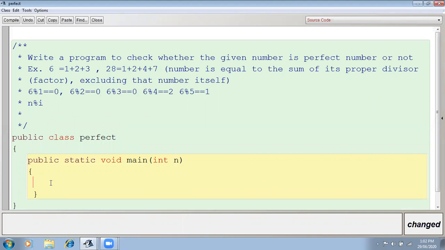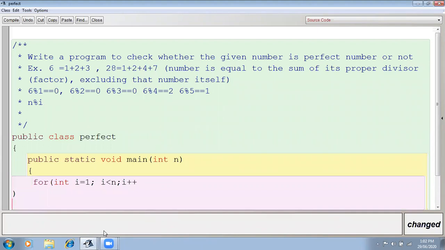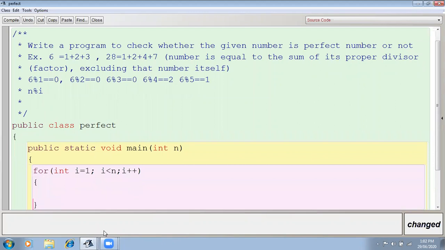So see how I will write it. First of all, this program you can do by using the for loop also, because here we are not separating the digits. So here int i equals 1. You can write this program with me in your computer notebook, not in the project notebook. Int i equals 1, i less than n, then i plus plus. Then after it, I will take the modulus and check it. Modulus means n mod by i equals 0.